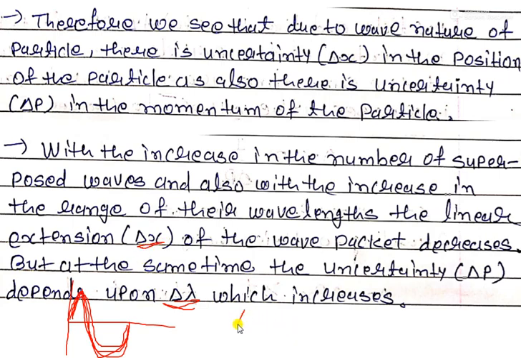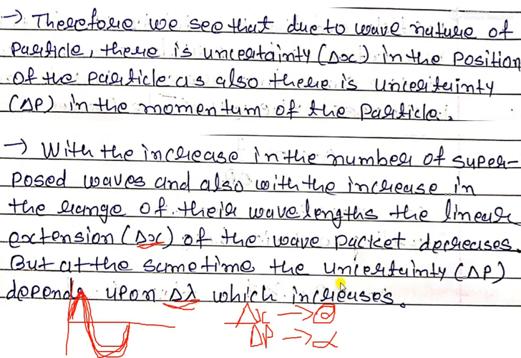So now delta x is 0, but delta p is uncertain. Delta p becomes infinite because we don't know one such value of lambda.